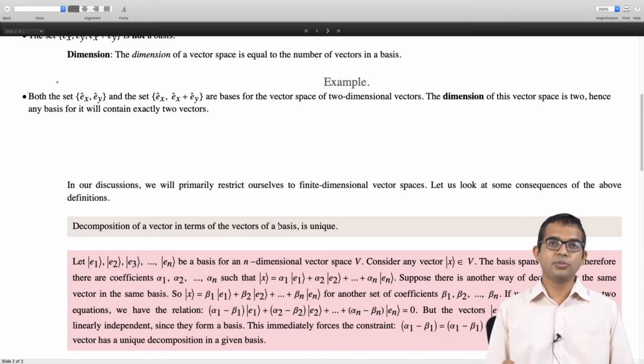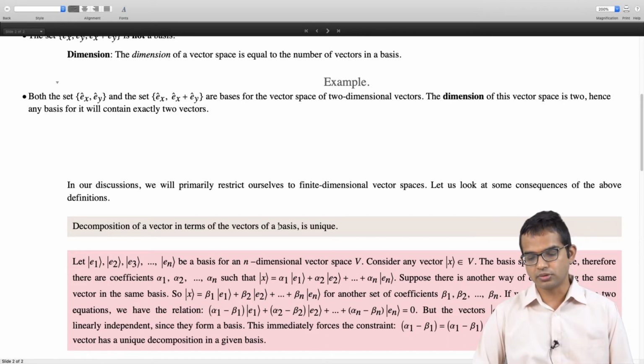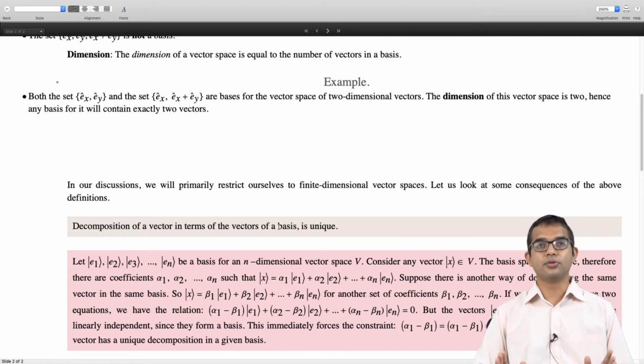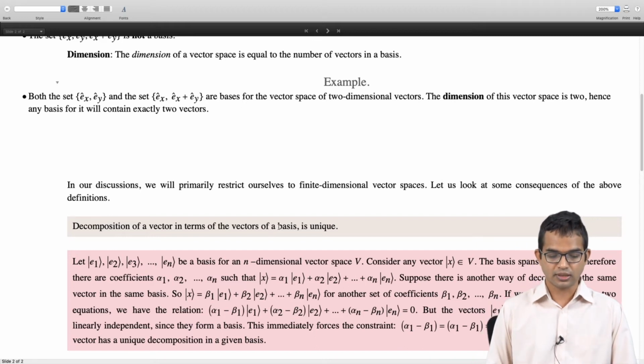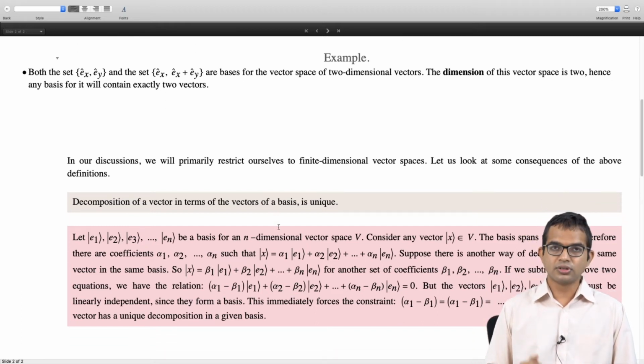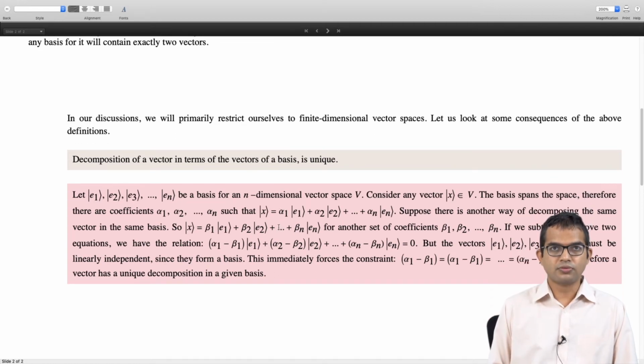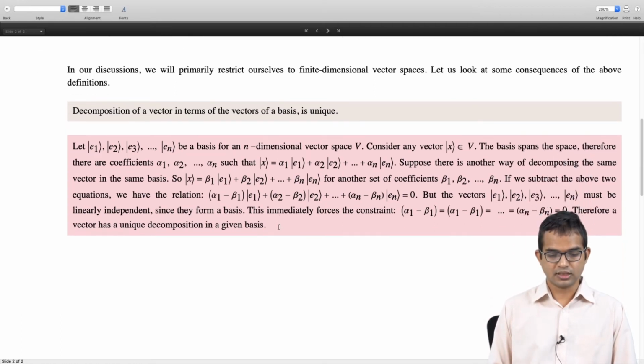If these vectors have to be linearly independent, it immediately implies that each of these coefficients is 0, that is alpha 1 minus beta 1 is equal to 0, alpha 2 minus beta 2 equal to 0, and all the way up to alpha n minus beta n is equal to 0. Therefore, the decomposition of this vector x must be unique, right? So this follows directly from the linear independence of the vectors of a basis, right?